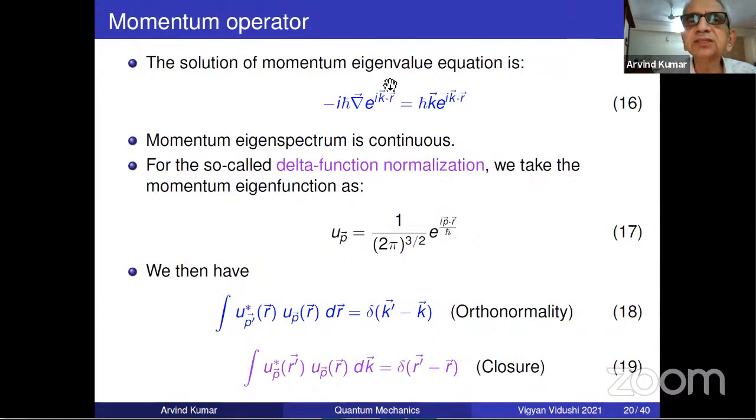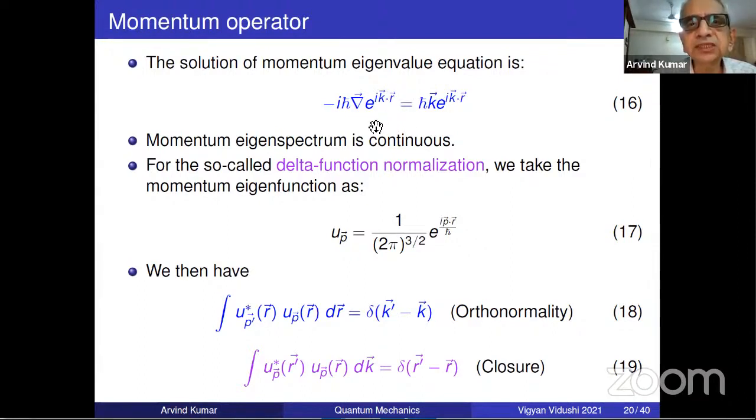Let's go to position. Momentum. Momentum has a very simple solution: minus i h cross gradient, e to the power ikr, h cross k, e to the power ikr. Again with reservations, which you don't bother too much. They have been fixed by mathematicians. E to the power ikr, just like its counterpart, delta function. After all, it's the Fourier transform of delta function. So e to the power ikr again has some problems of normalizability which have been solved by mathematicians by regarding all these things properly. For physicists, what we say, k is never very definite. It's always a little range, so there is no problem.